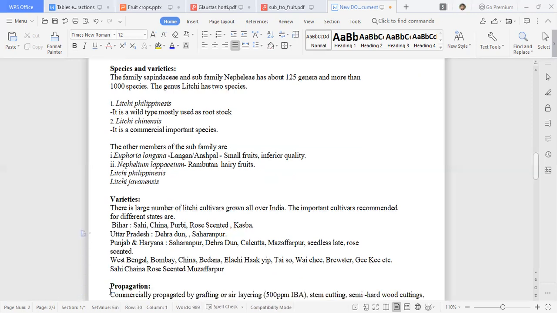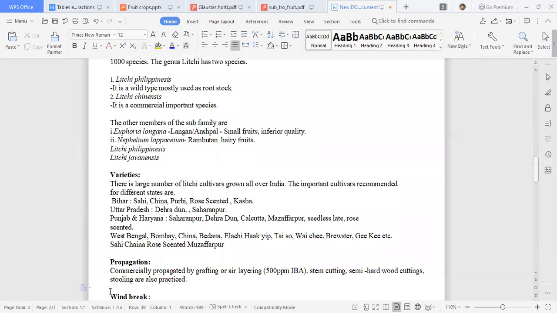Saharanpur is a city. Then Dehradun. In Punjab also, Saharanpur, Dehradun, Calcutta, Muzaffarpur. Muzaffarpur is also a very popular variety. Saharanpur, Muzaffarpur, Dehradun, all these are very popular varieties. Then in West Bengal, Bombay, China, and some other varieties are there.